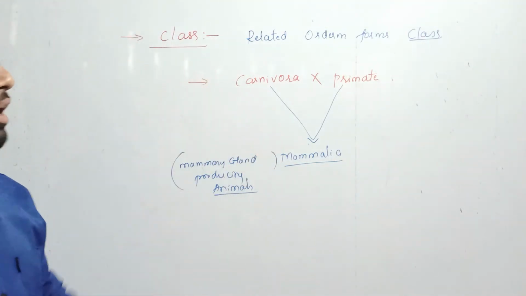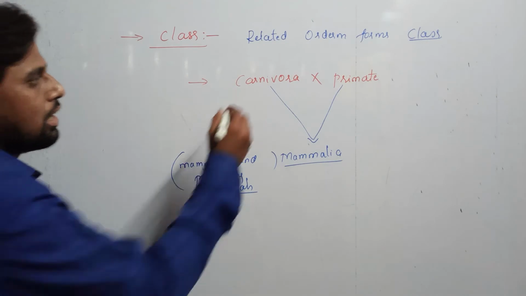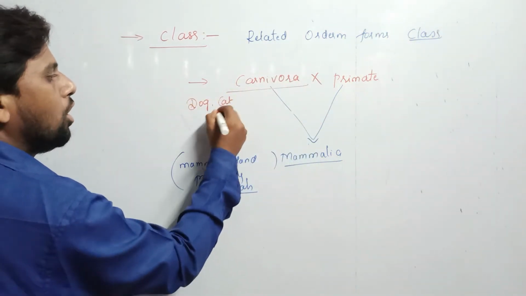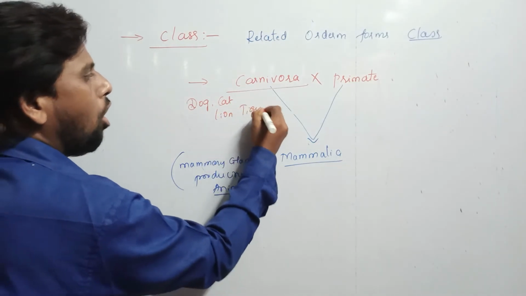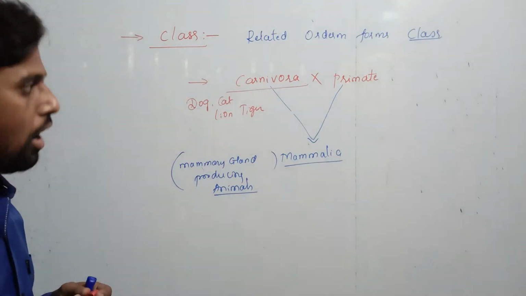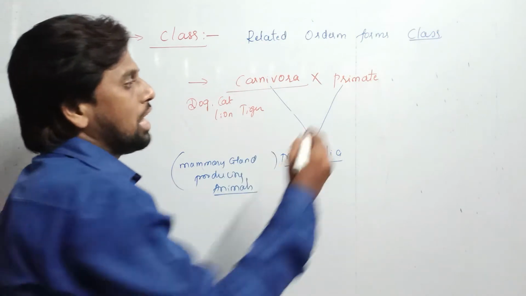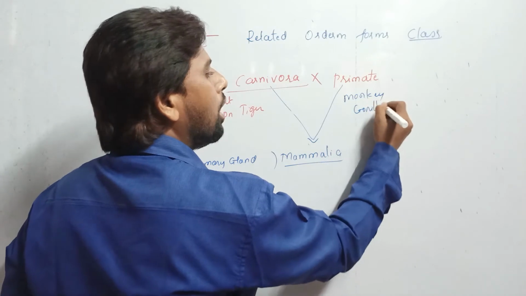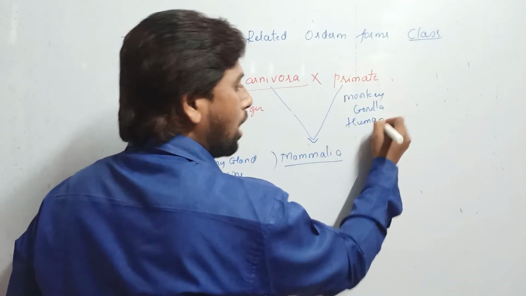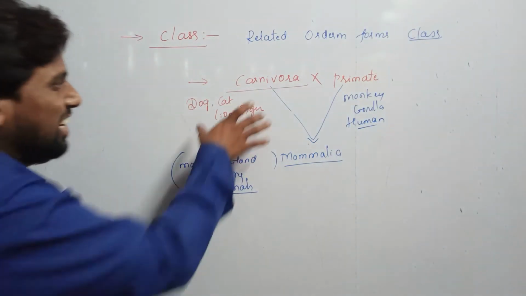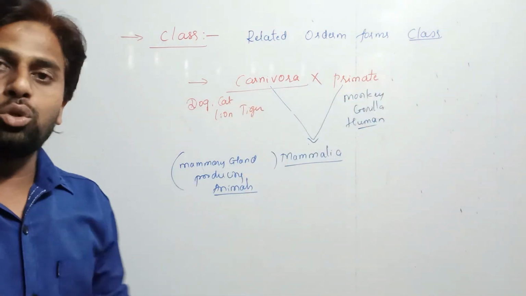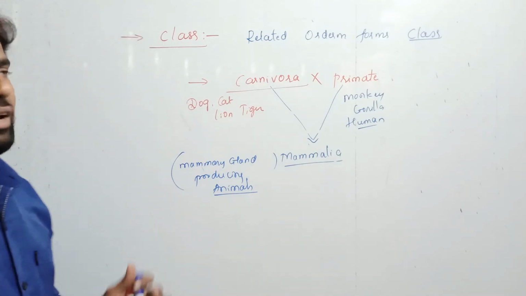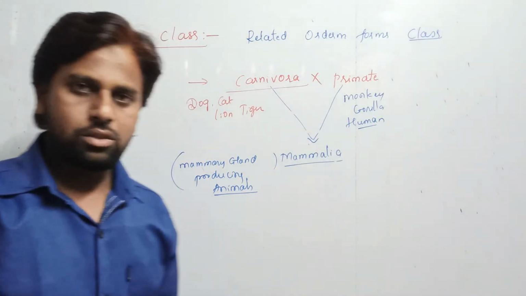So Carnivora also produce milk, and primates also produce milk. Okay, this is what about the class, students. In Carnivora, we have discussed the dog, cat, lion, tiger. All these animals come under Carnivora. In primates, the animals are like monkey, gorilla, and even humans. Both of these groups show mammary glands. Because of that, they are included under the class Mammalia. So this is what about the class, students.